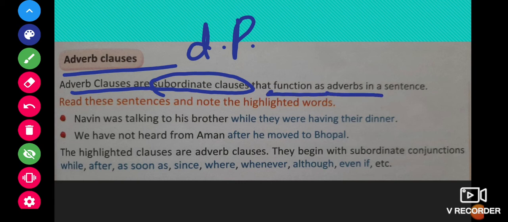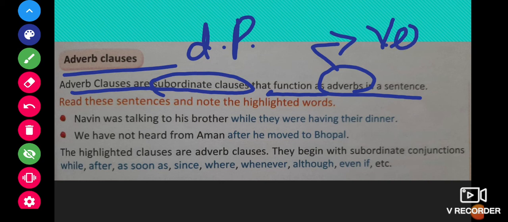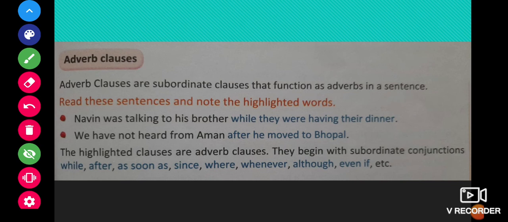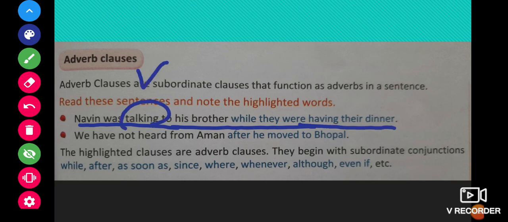that function as adverbs in a sentence. Adverbs are the words which tell us something more about the verb. They tell us how the verb is done. So let us look at some examples. Naveen was talking to his brother while they were having their dinner. So here talking is the verb. So how was Naveen talking? While doing what was he talking?